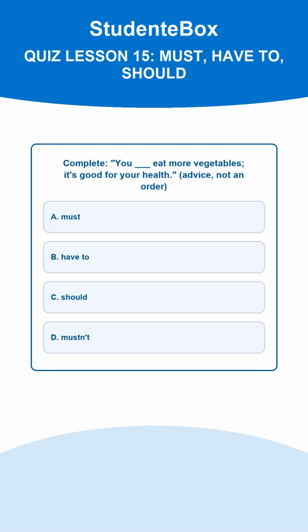Domanda 10. Complete: you ___ eat more vegetables, it's good for your health. Advice, not an order. A. Must. B. Have to. C. Should. D. Mustn't. The correct answer is C. Should gives friendly advice, softer than must. La respuesta correcta es la C.